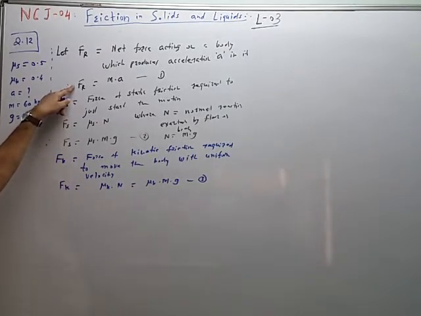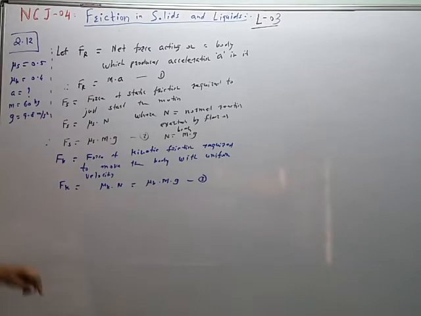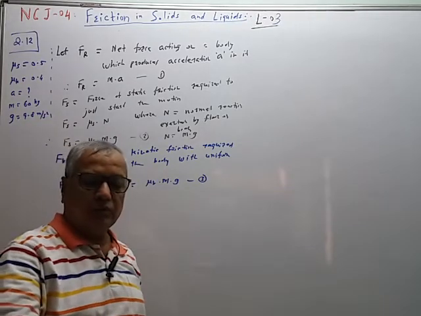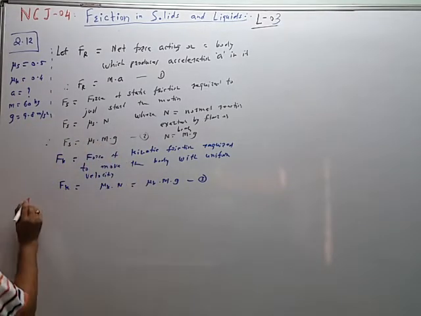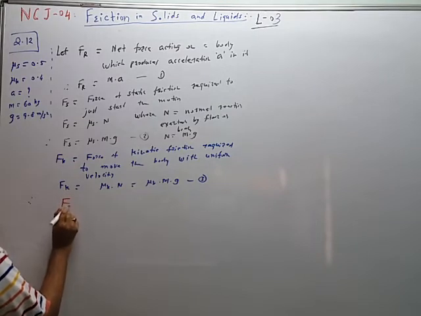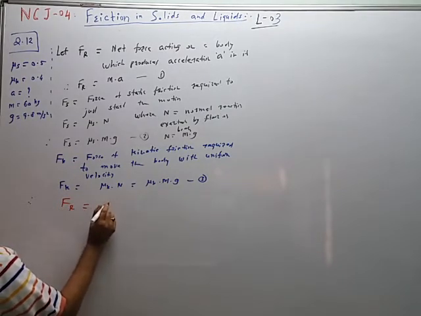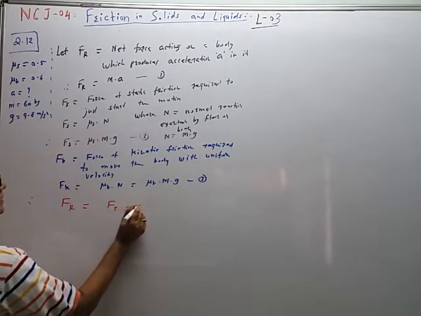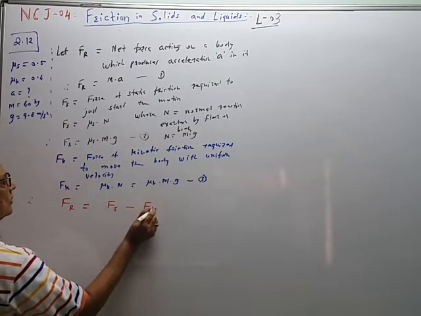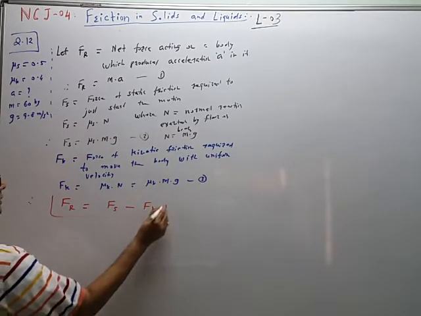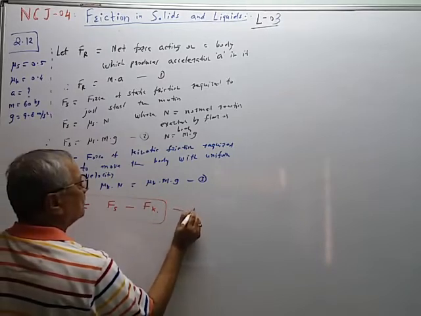Fr, resultant force. It is the resultant of Fs and Fk, and therefore Fr is equal to force required for static friction minus force required for kinetic friction. This relation is important.